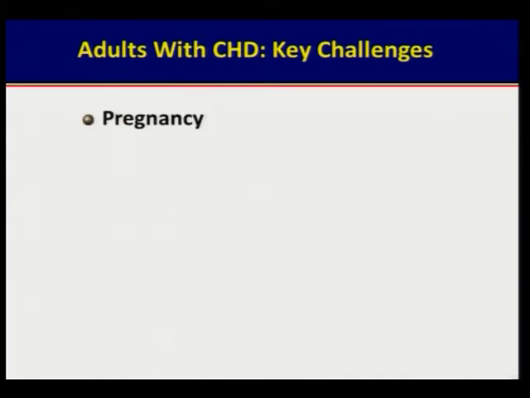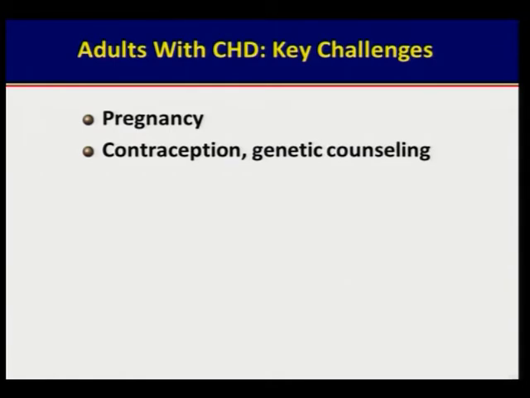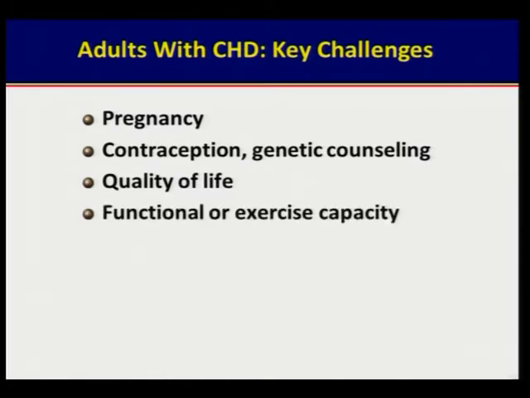The non-cardiac issues that we are often faced with in these patients are pregnancy, contraception, and genetic counseling, something that we need to do. Quality of life may not be really ideal even in those who have been operated, because of so many issues. Then functional exercise capacity, again, may not be normal or optimal. Educating these patients about their problems is also very important.